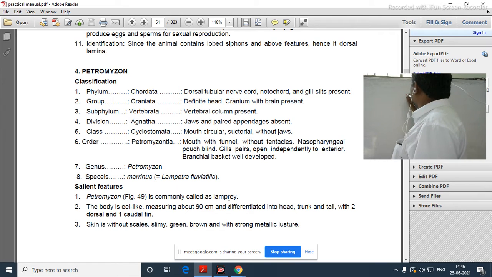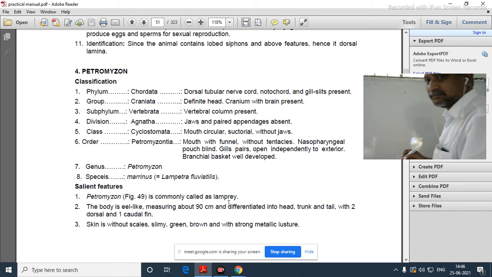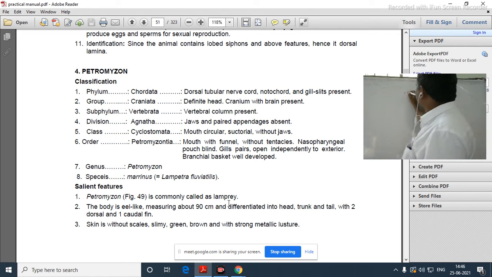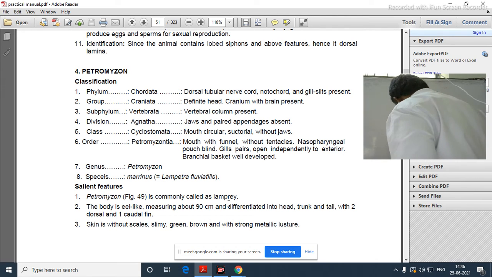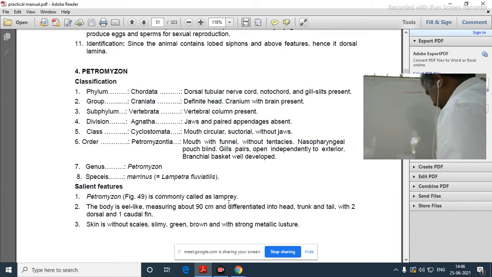Now number one, here is Chordata. Immediately we have to remember certain important characters. I will write them shortly. Dorsal tubular nerve cord, that will be one structure.